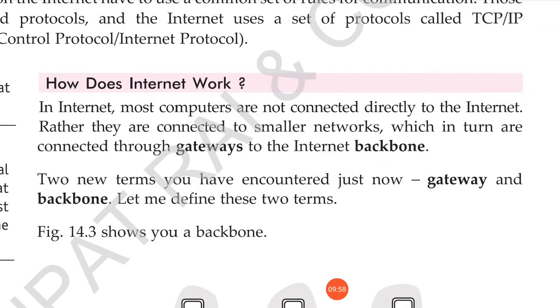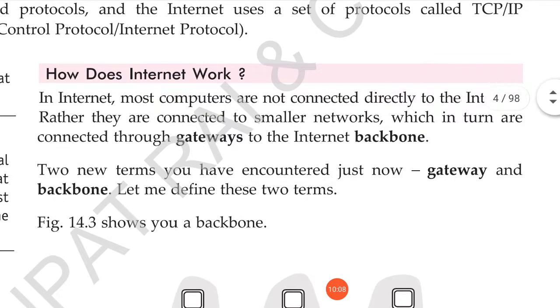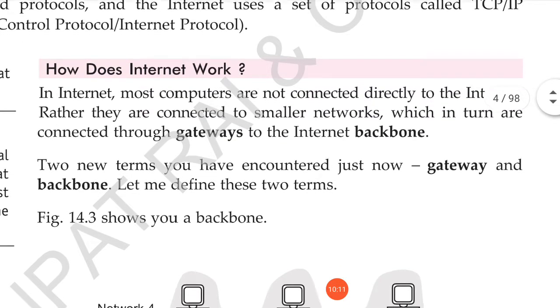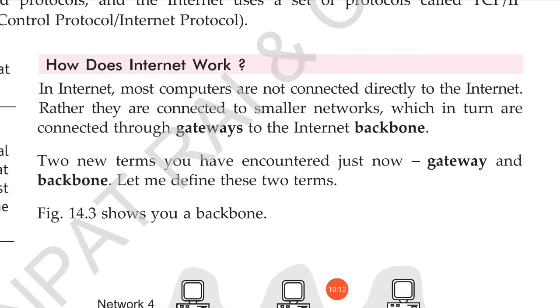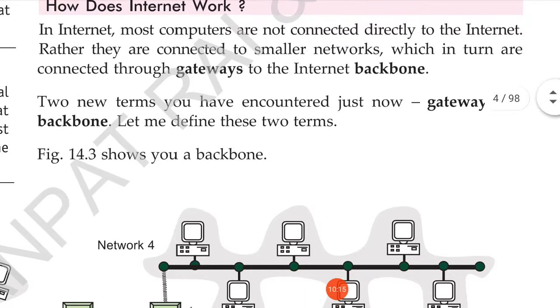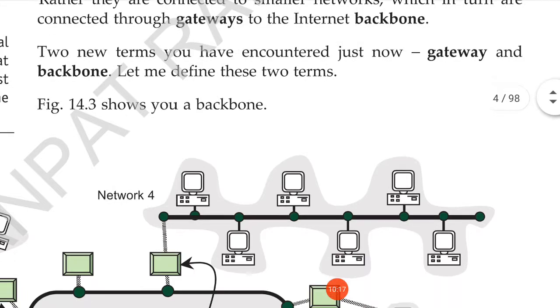In the internet, most computers are not connected directly to the internet. Rather, they are connected to smaller networks, which in turn are connected through gateways to the internet, called a backbone. Here, there are two terms, gateway and backbone.